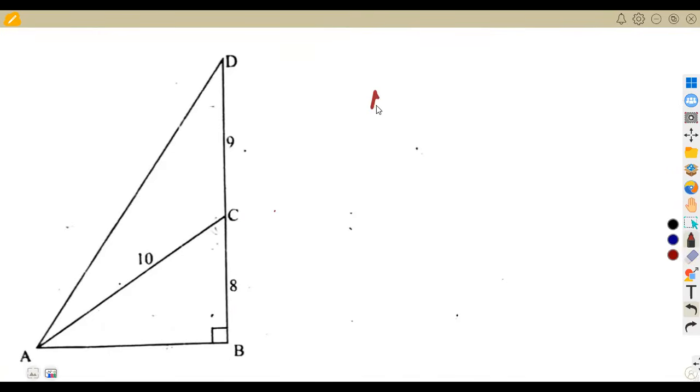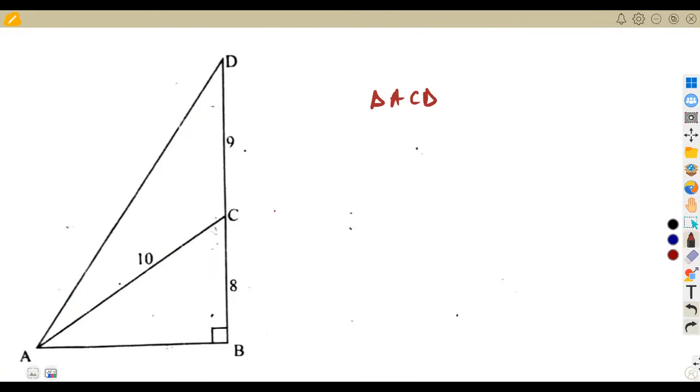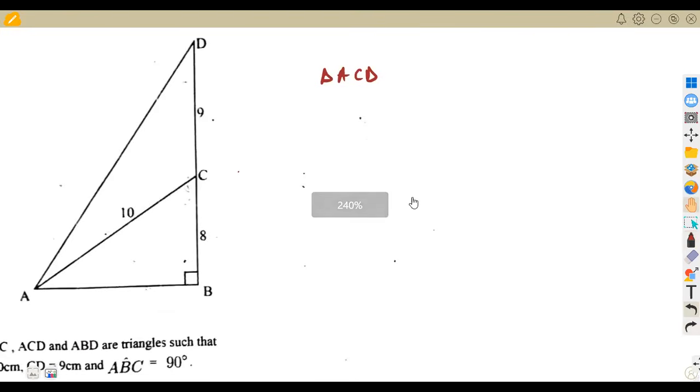This is our triangle ACD. There are 2 ways here, and I'm going to explain both. The first way is to calculate the area of the bigger triangle, which is a right angle triangle, and subtract the area of the smaller triangle.